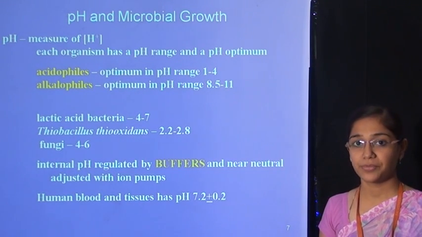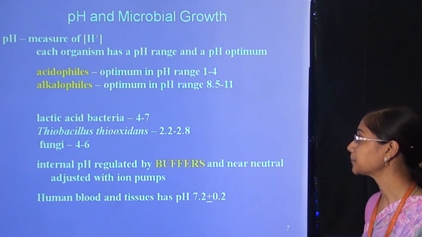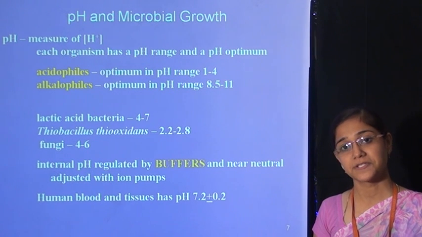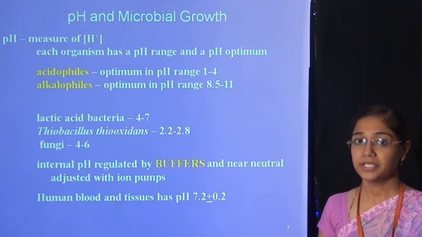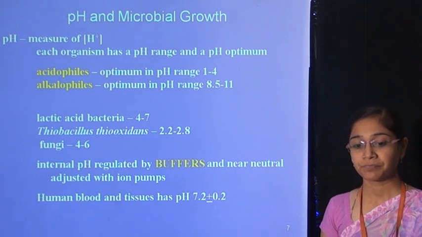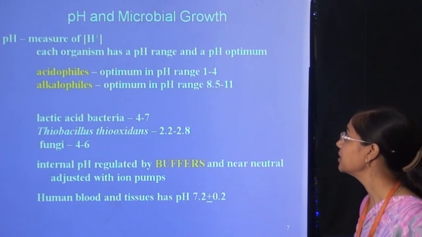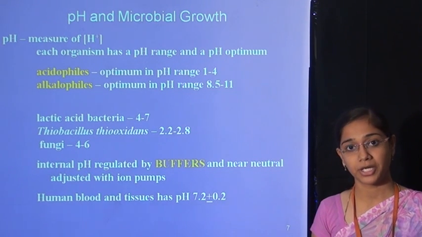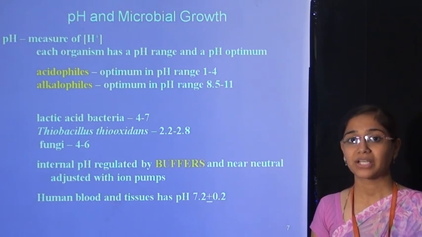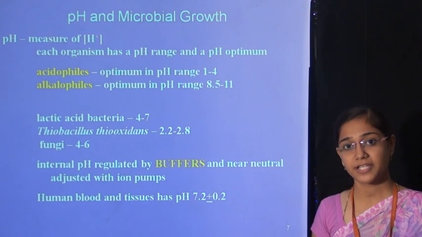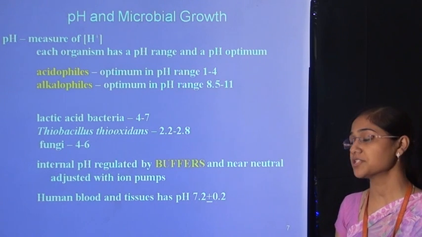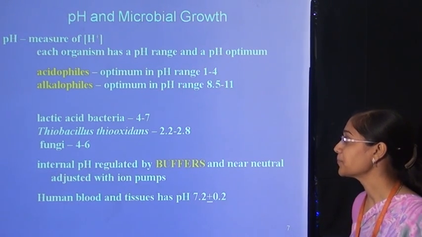Then the next parameter, that is pH and microbial growth. pH means the concentration of H plus which is present in the cells. The pH measures the H plus concentration present in our cell. Each organism has a pH range and a pH optimum. As we saw with temperature, metabolic activity does not occur without the help of enzymes, and enzymes are sensitive to the temperature as well as very sensitive to the pH.